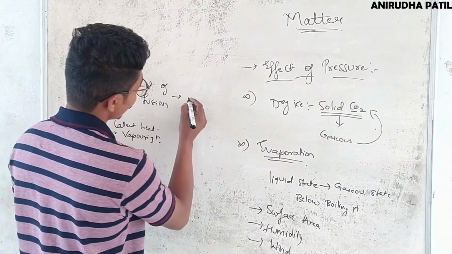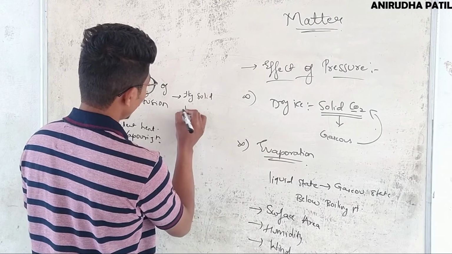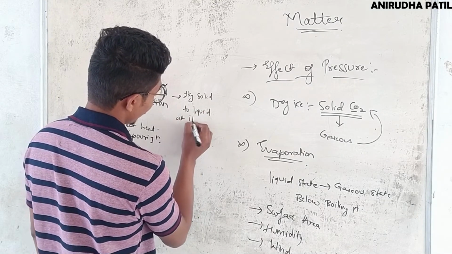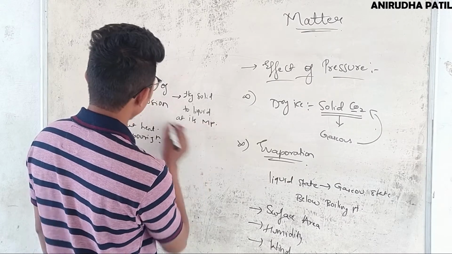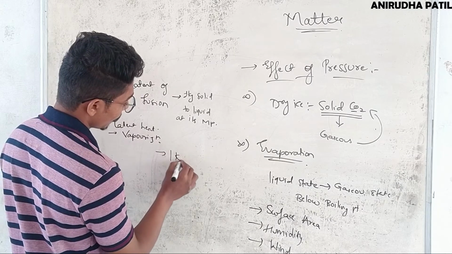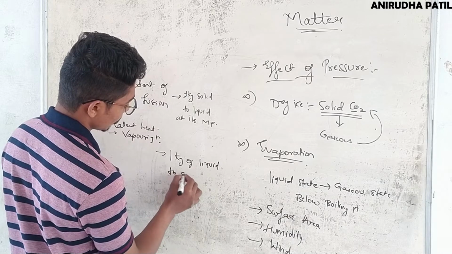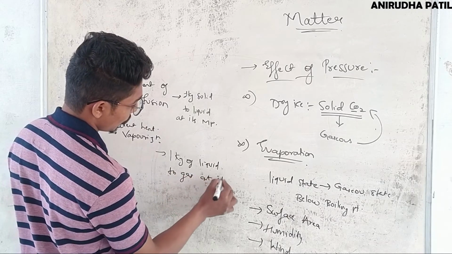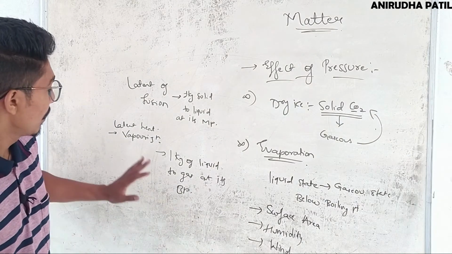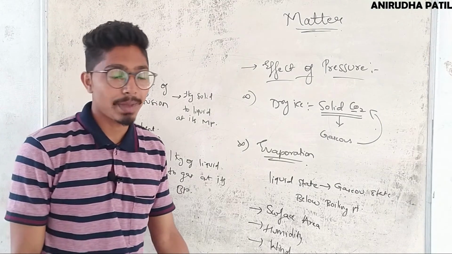So here, the amount of heat required to convert 1 kg of solid to liquid at its melting point is called latent heat of fusion, and the amount of heat required to convert 1 kg of liquid to gas at its boiling point is called latent heat of vaporization. That's all about the physical state of matter.